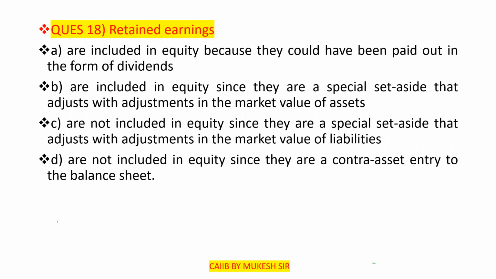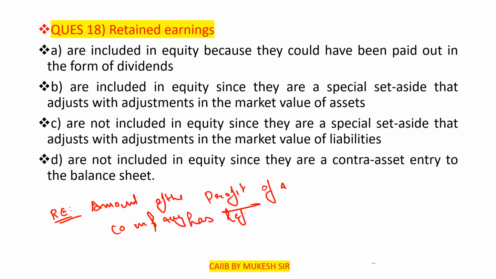So in simple language, I will tell you what a retained earning is. It is the amount of the profit a company has left after paying all its direct cost, indirect cost, income tax and dividends.